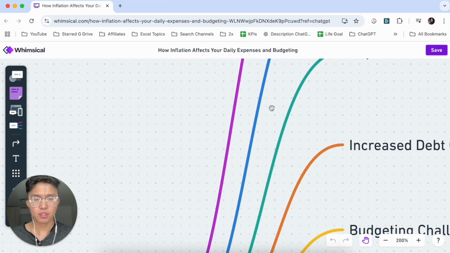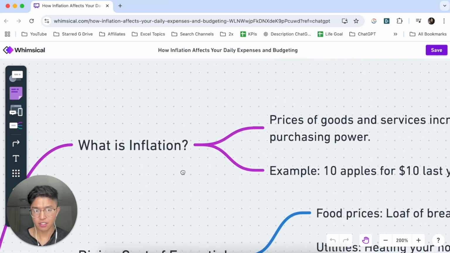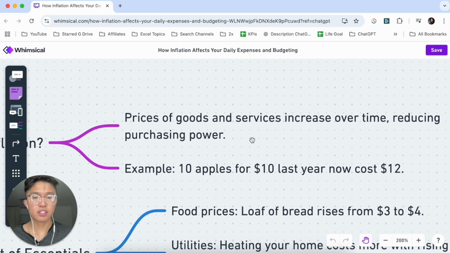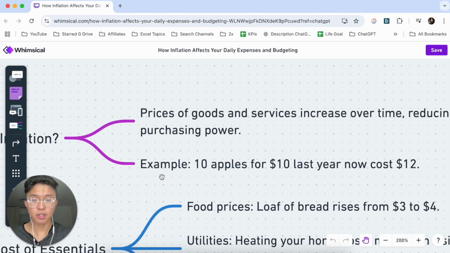First and foremost, we've got to understand what inflation is. Inflation is when the prices of goods and services increase over time, therefore reducing our purchasing power. An example of this is 10 apples for $10 last year now costing $12. While that may not seem like a lot, inflation does affect your purchasing power, even in small increments like that.